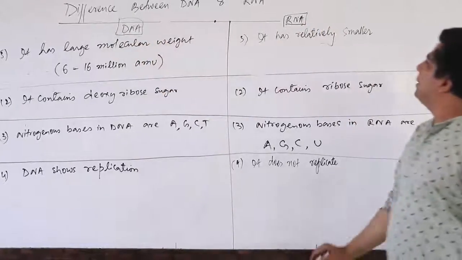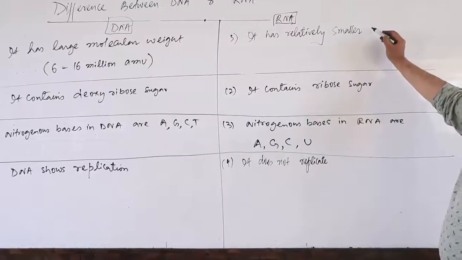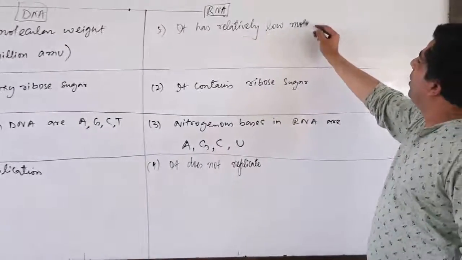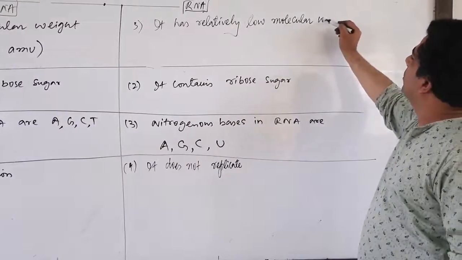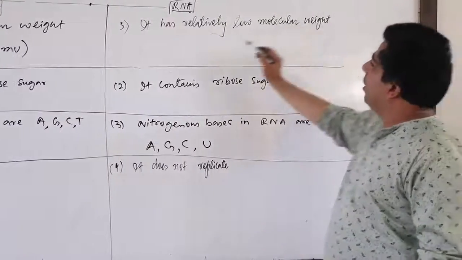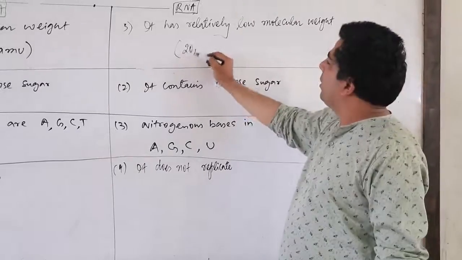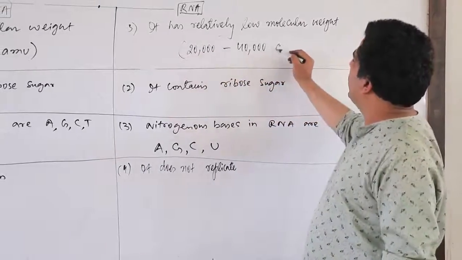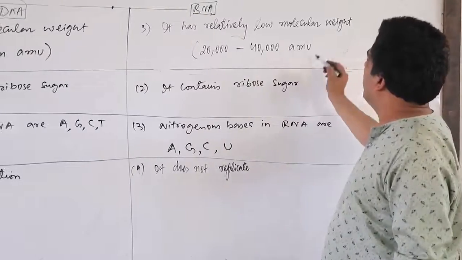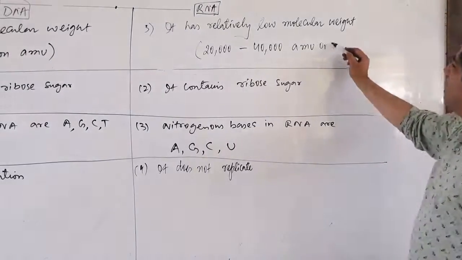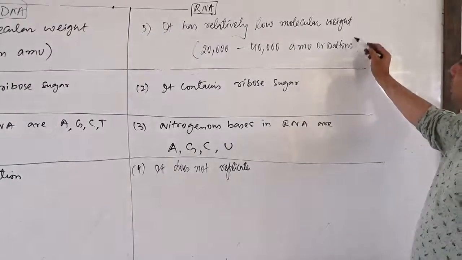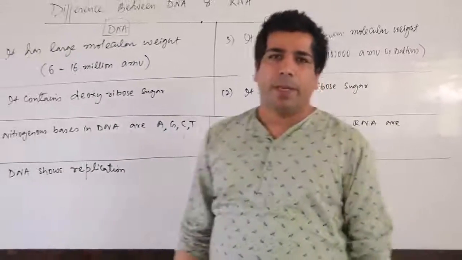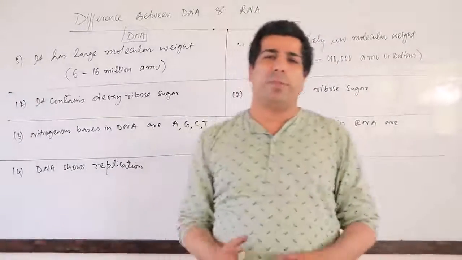So my dear friends, RNA has a relatively smaller, or we can say low, molecular weight. How much is that? Around 20,000 to 40,000 atomic mass units. In place of atomic mass units, you can also write down Daltons. That much. So if I compare RNA with DNA, then who has the more molecular mass?